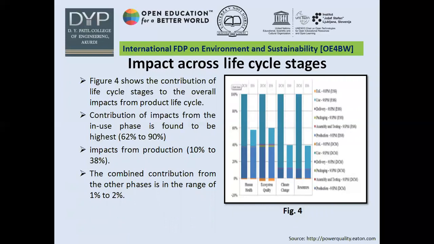When the impact across the life cycle stages was conducted, this figure 4 shows the contribution of life cycle stages to the overall impact from the product life cycle. And it is seen that the contribution of impacts from the in-use phase is found to be highest, ranging between 62 to 90%, which is on the very much higher side. And impact from production is 10 to 38%, whereas the combined contribution from other phases is in the range of 1 to 2%.